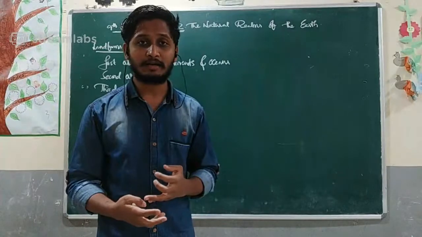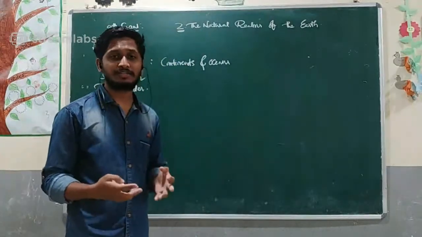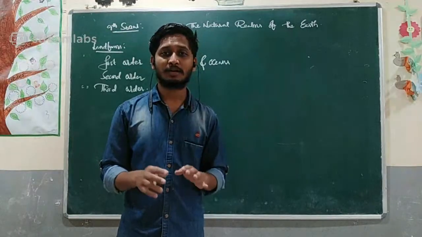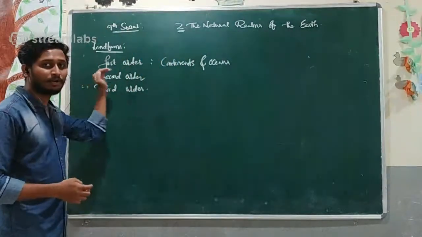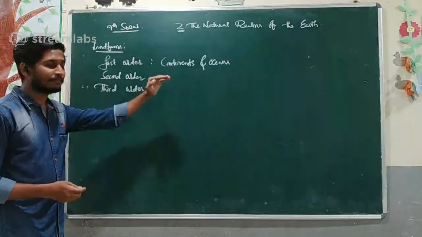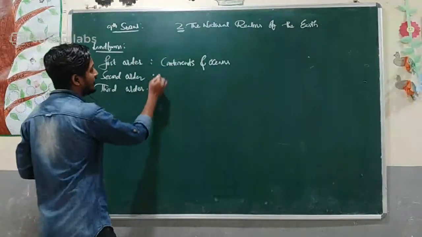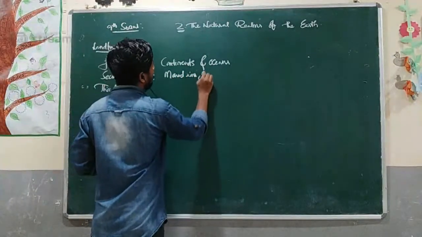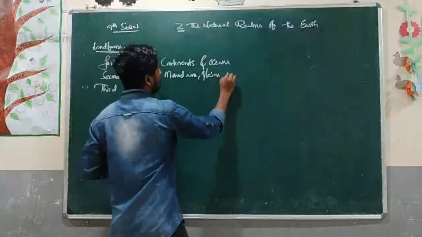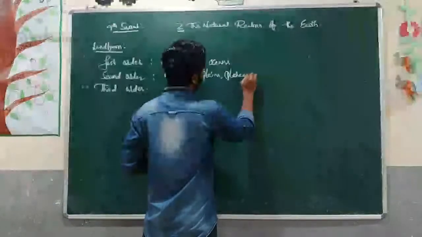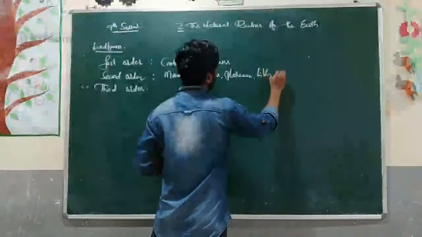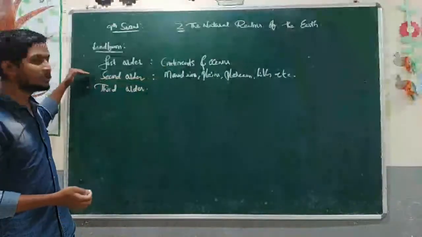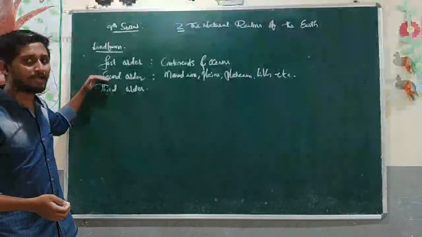What are called second order landforms? Second order landforms are mountains, plains, plateaus, hills, and some of the natural landforms which come under second order landforms.